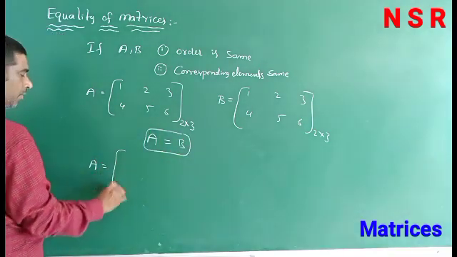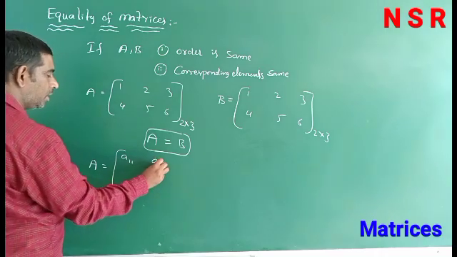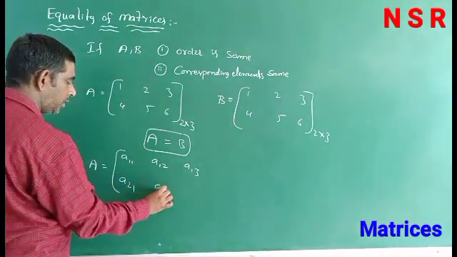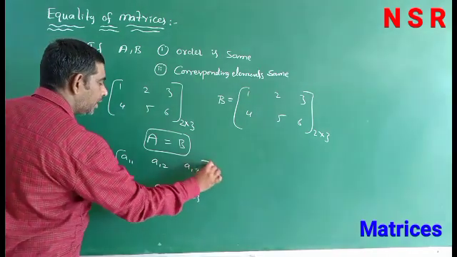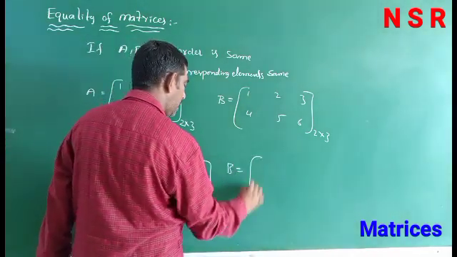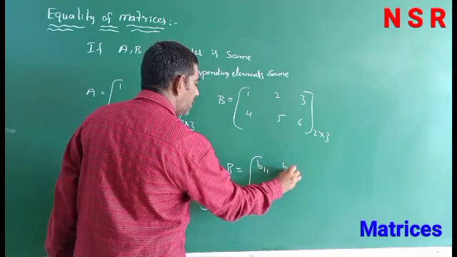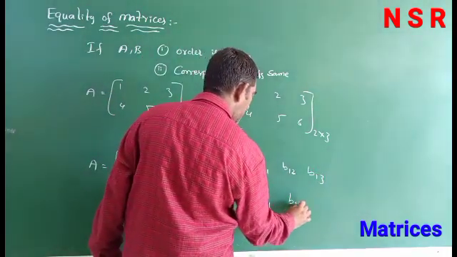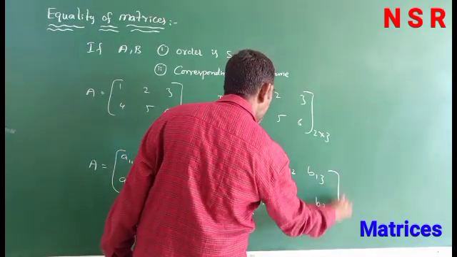Suppose we have A elements A11, A12, A13, A21, A22, A23, and here B also has B11, B12, B13, B21, B22, B23.